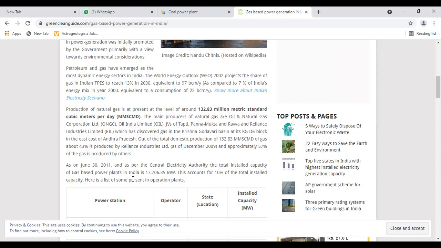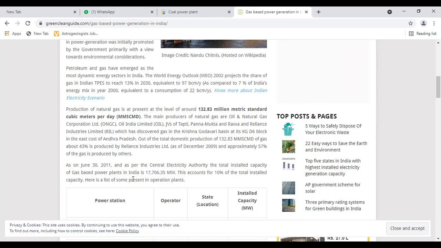Out of the total domestic production of 132.83 MMSCMD of gas, about 43% is produced by Reliance Industries Limited as of December 2009, and approximately 57% of the gas is produced by others.